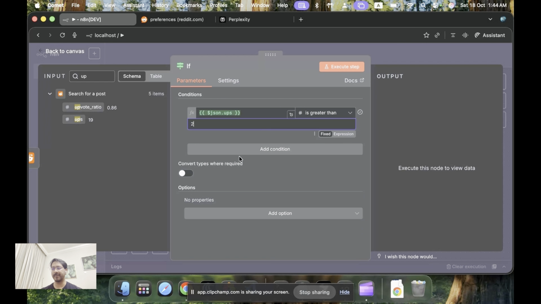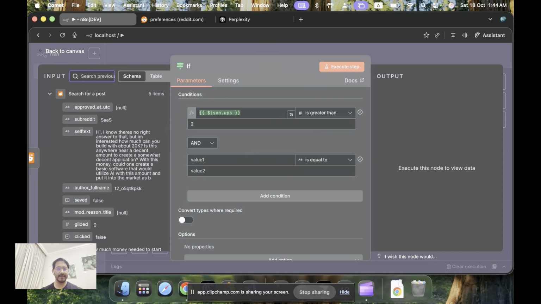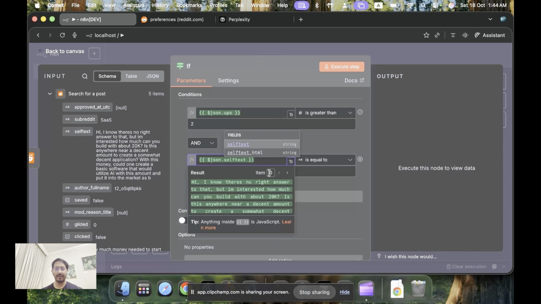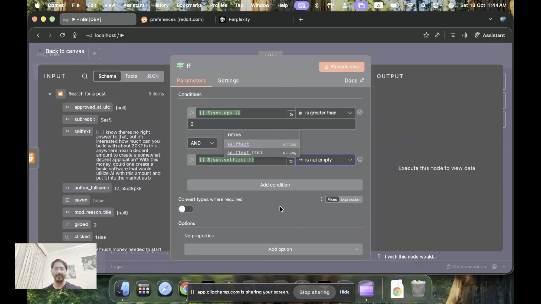Okay, so greater than 2, and we will also add one more option, that the self text, which is the main content, should not be blank. So we will go to string, and say that is not empty.